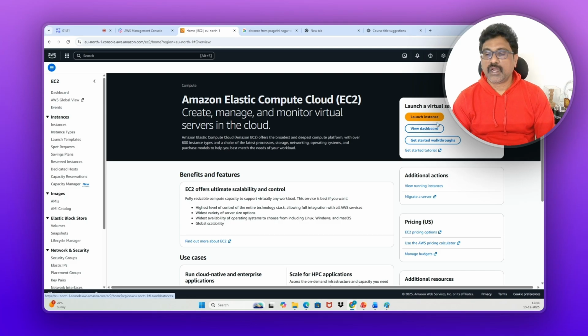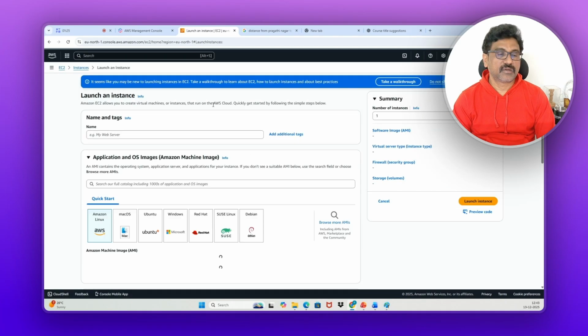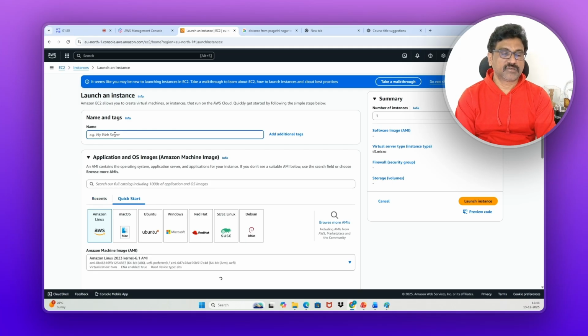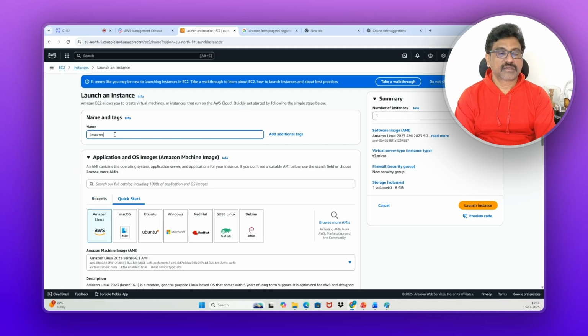Now launch instance. Click on this launch instance, which is in orange color. And now I will give the name as Linux server. It's a very easy Linux server. Okay, fine.